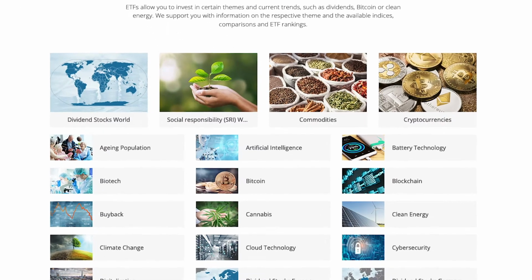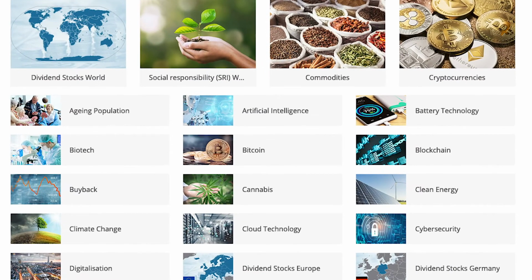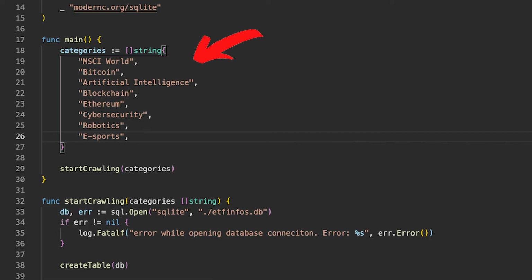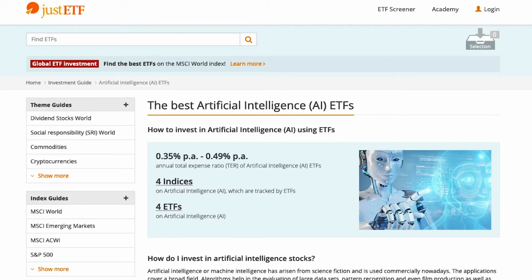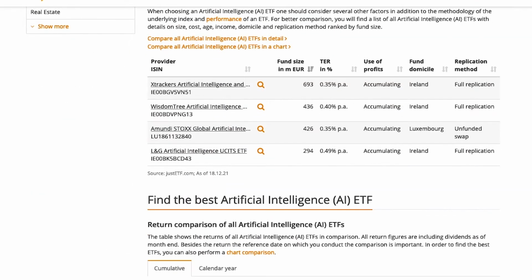The first thing I need to do is visit this website right here and copy the names of all the categories that I'm interested in. Then I paste the name into this slice, so the web scraper knows that it should extract the data for this particular category.